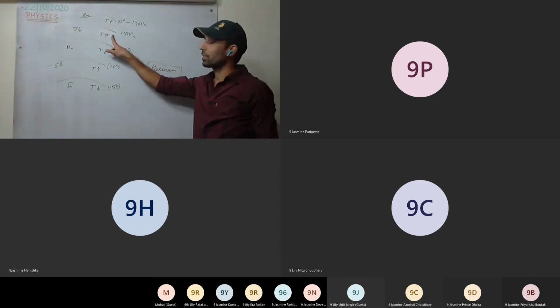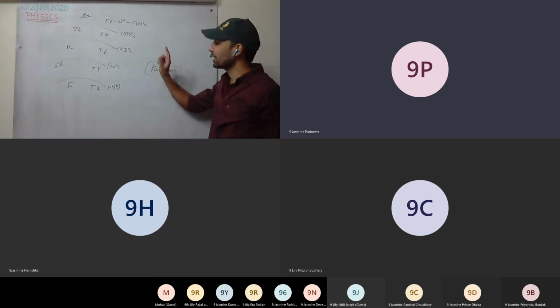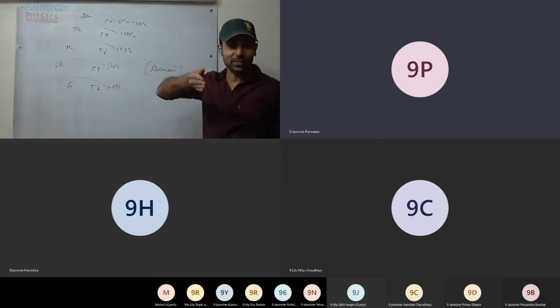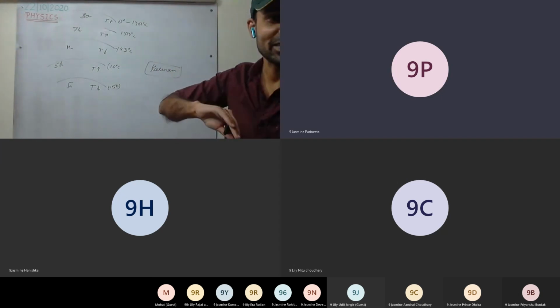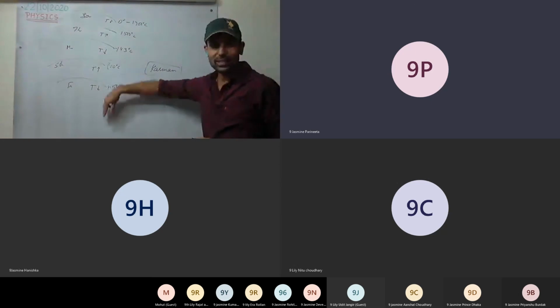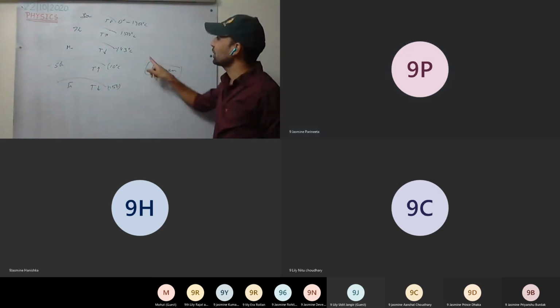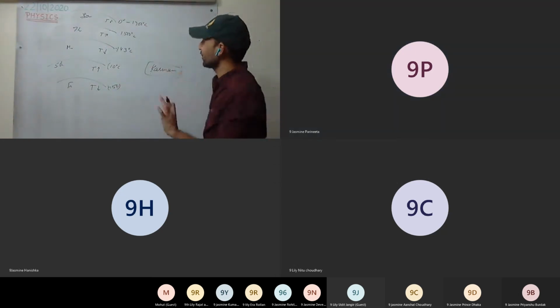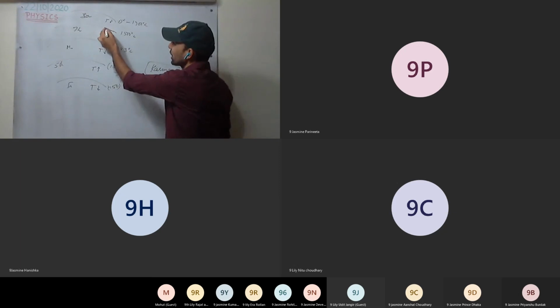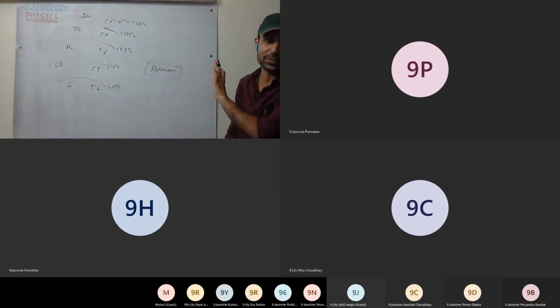Yes, it is somewhere in the thermosphere. I've read somewhere, sir. Someone is asking that first it is increasing, then again it is decreasing. Okay, I'll be telling that one, don't worry about that. So this may be in the thermosphere. I've seen somewhere, I think this layer is called Karman, but I have to go through it once to confirm it.